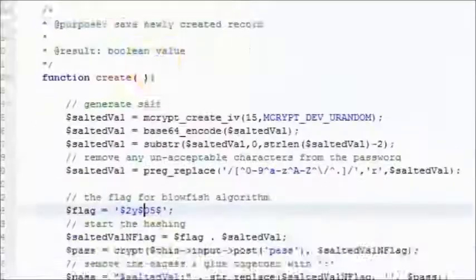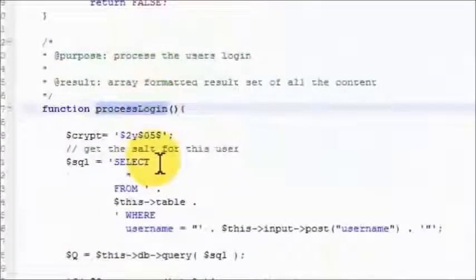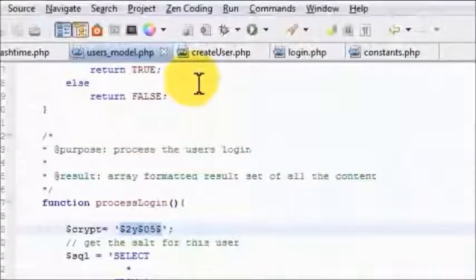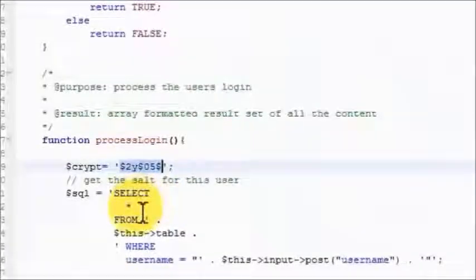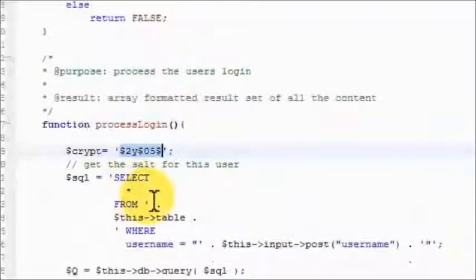Okay, so here it is, process login. Again, I'm using $2y$. Even in Blowfish, there are different levels of Blowfish that you can use. This is the most recent one, which is the one they recommend, and I'm using the same level, 05. Make sure it's the same level. If you want to, you can store this flag, the crypt flag, in a constant. This way you're not using 5 here and 4 there. That would be a very disastrous situation. So this was a very rough copy, so I kind of left this out here.